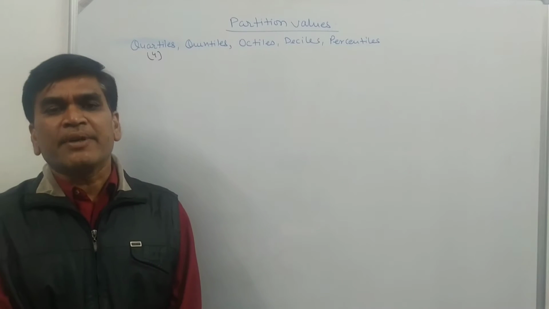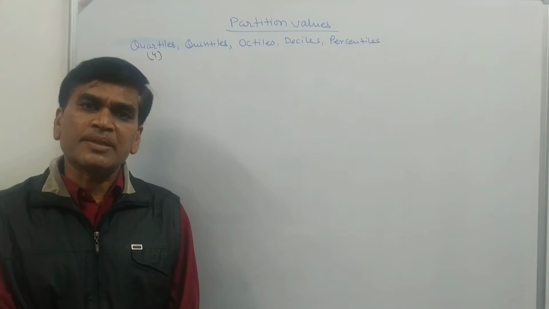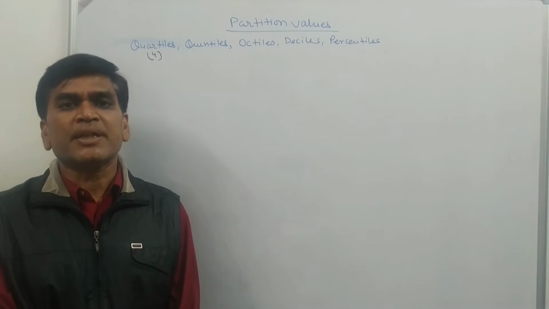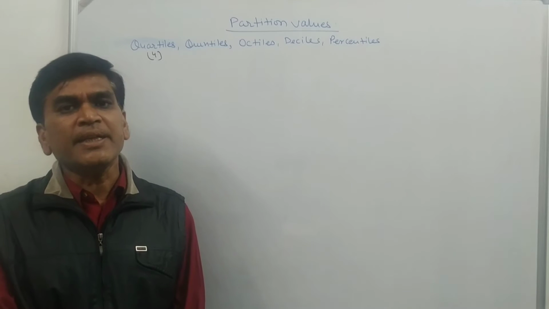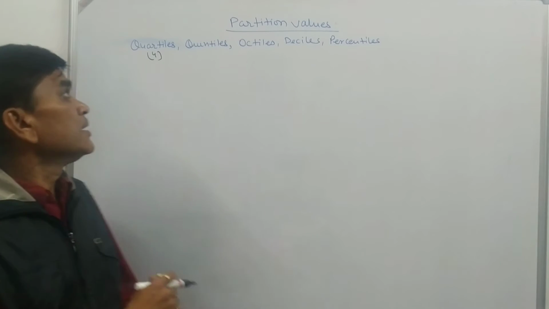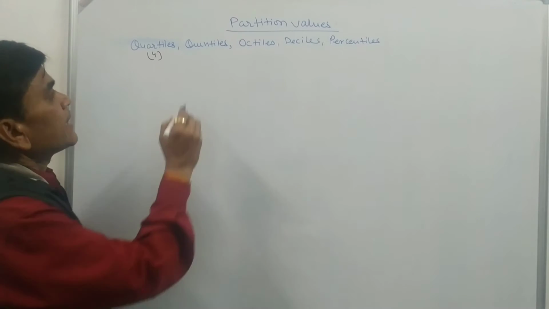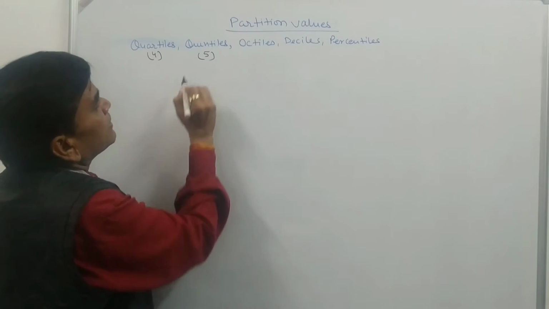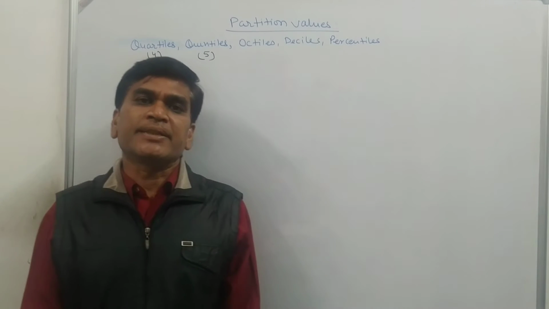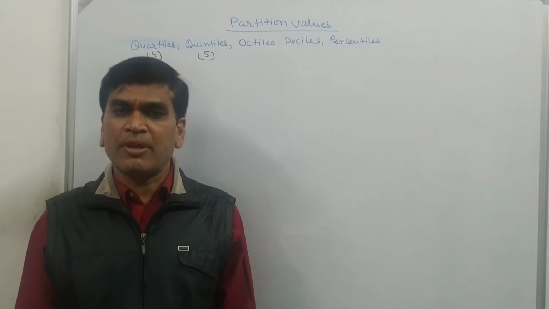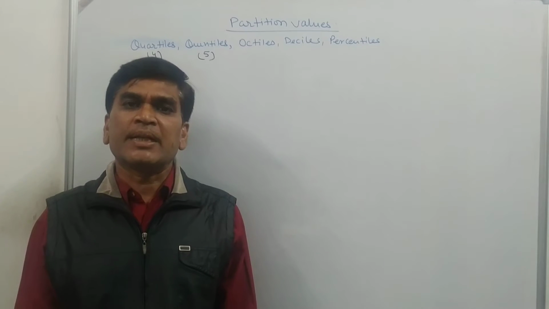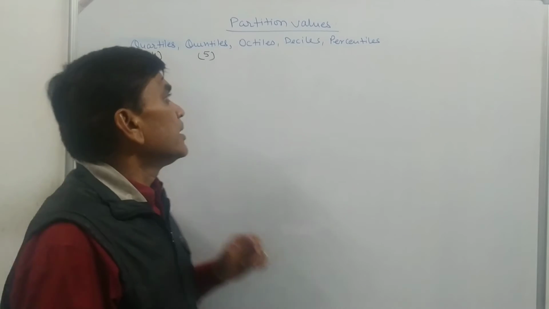Similarly, we can divide a series into 5 equal parts, where each part contains 20% of the values. Dividing a series into 5 equal parts gives quintiles. If we divide a series into 8 equal parts, each part contains 12.5% of the values, and that is called an octile.